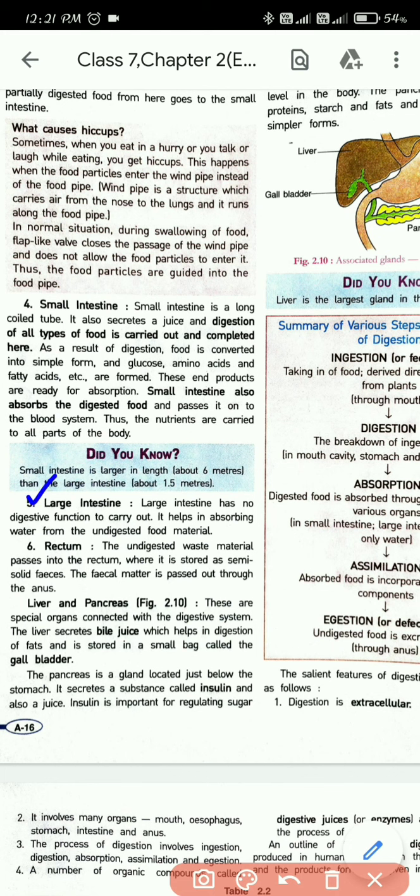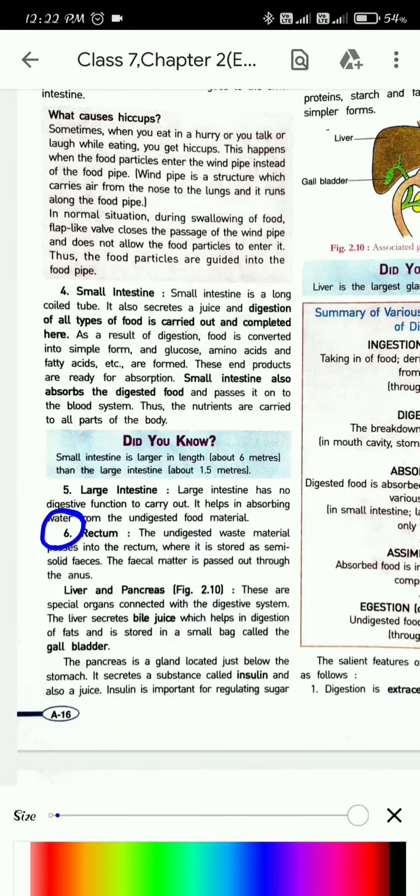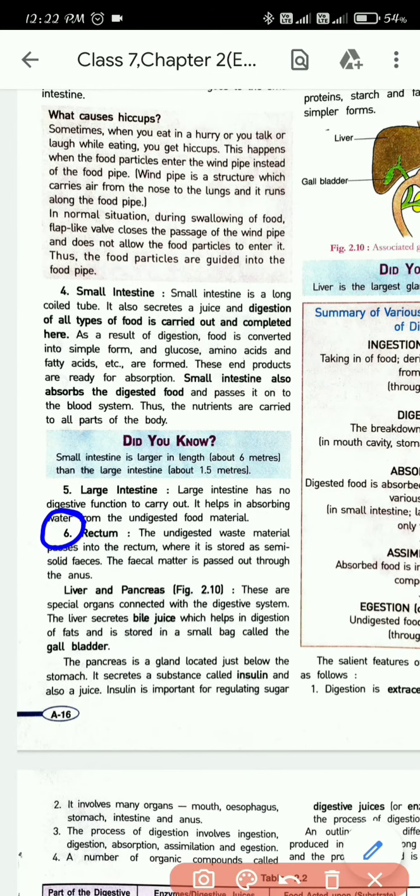So what is large intestine? Large intestine has no digestive function to carry out. As I have already explained, the digestion will be stopped here. Now absorption and assimilation will occur. It helps in absorbing water from the undigested food material. So here what will be absorbed? Water. One of the most important things that is absorbed in large intestine is water. So water will be absorbed from the undigested food.